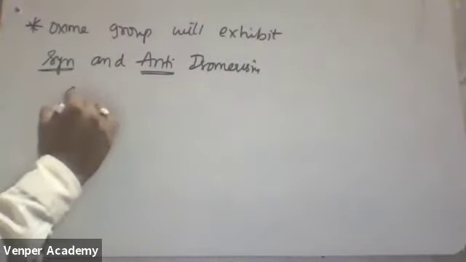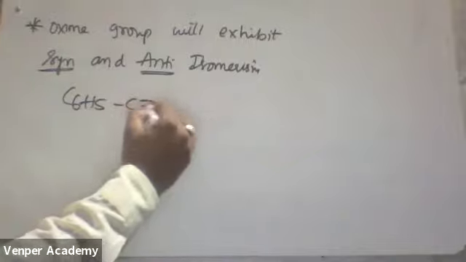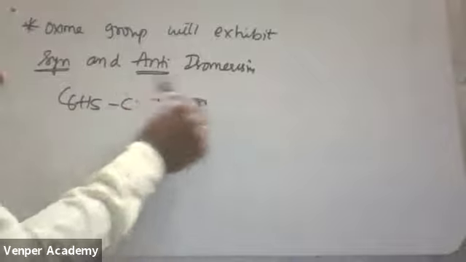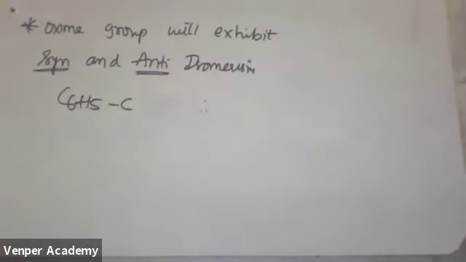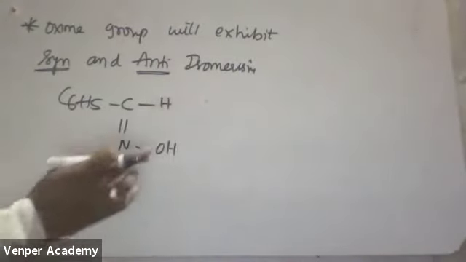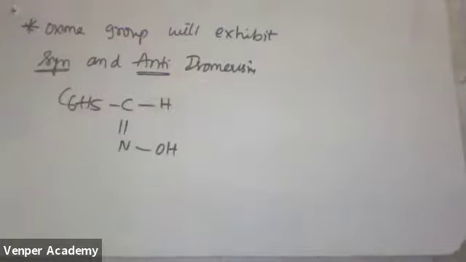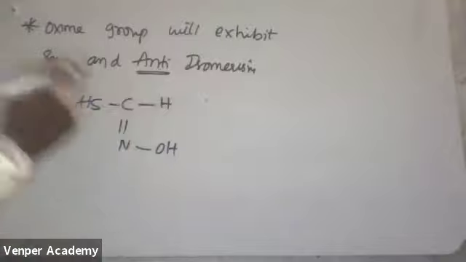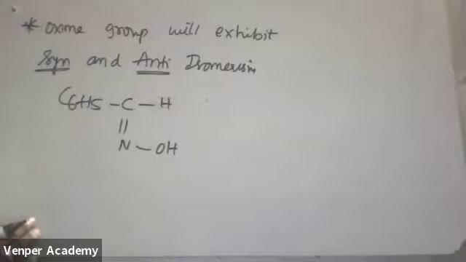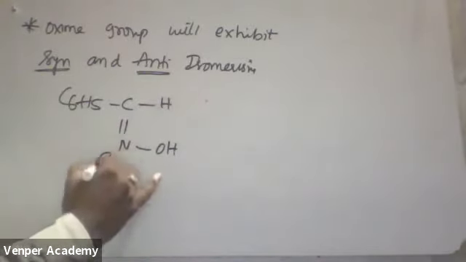See, one simple example I'll take. If I'm taking C6H5 CH double bond NOH, I'll write it like this and you'll get the clarity. This is H double bond NOH. This is a double bond. On this double bond, two groups are on the same side or the opposite side. That's why it is called what isomerism?